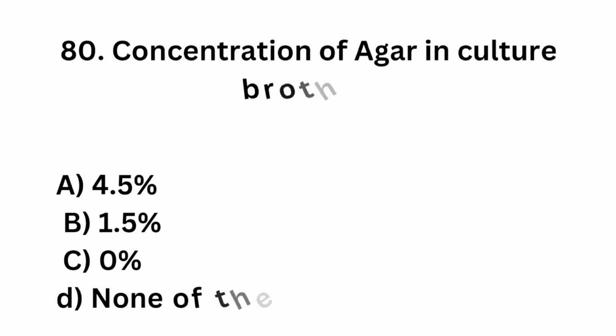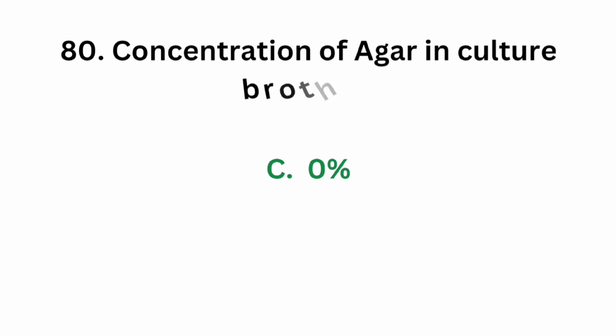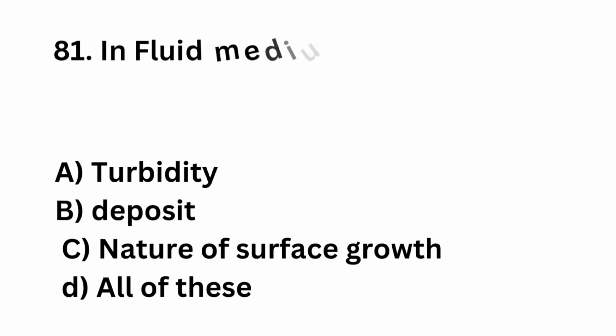Question number 80. Concentration of agar in culture broth. Option A 4.5%, option B 1.5%, option C 0%, option D none of these. The correct answer is option C 0%. Concentration of agar in culture broth is 0%. There is no need of agar in a broth.